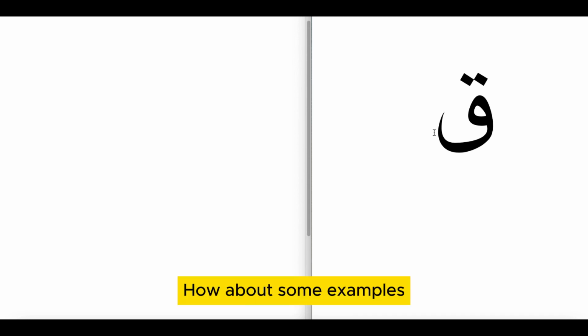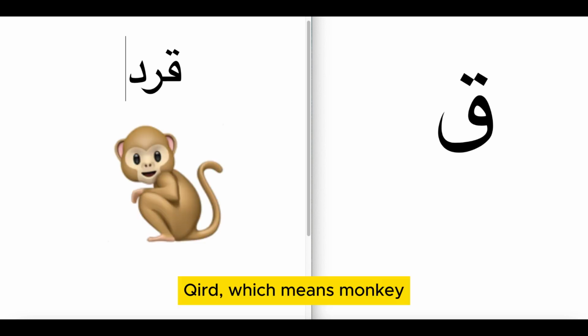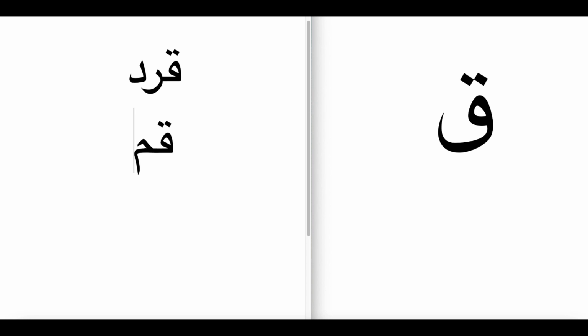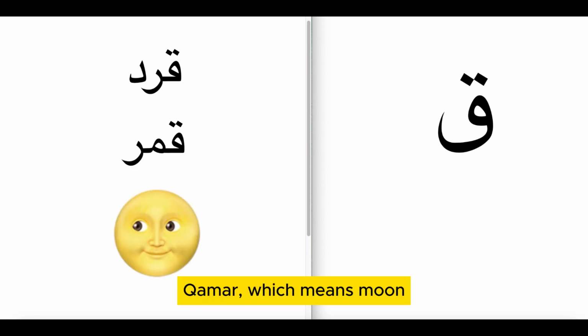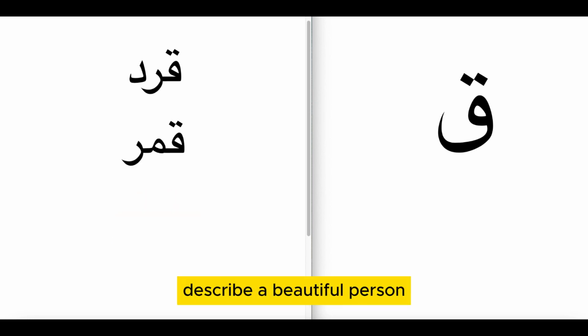How about some examples? Qird, which means monkey. Qamar, which means moon. By the way, that's the way to describe a beautiful person, that he or she is a qamar, like the moon.